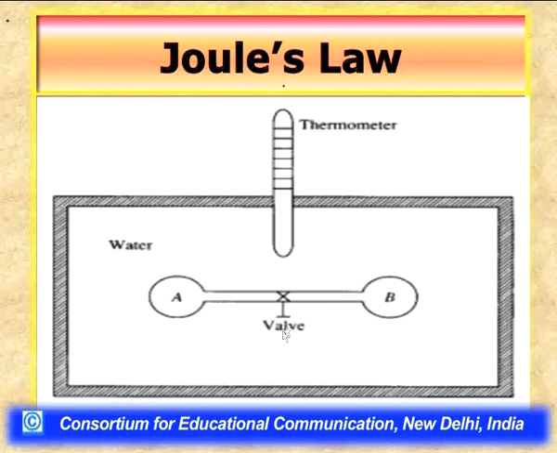He opened the valve and allowed the gas filled in bulb A to expand, giving it access to bulb B. Since there was no substance in bulb B, it was only a vacuum.